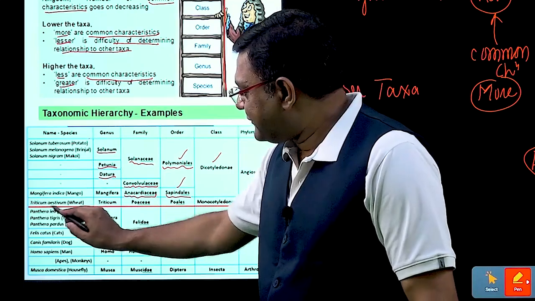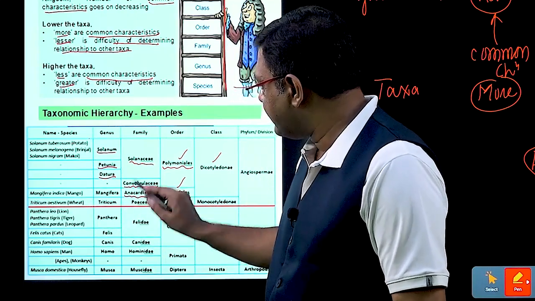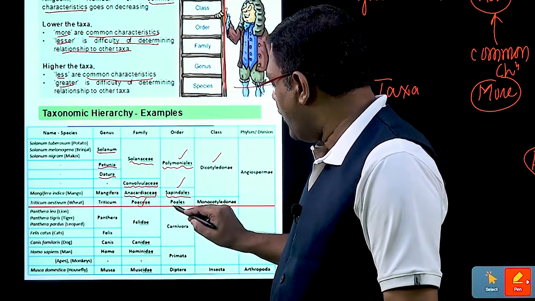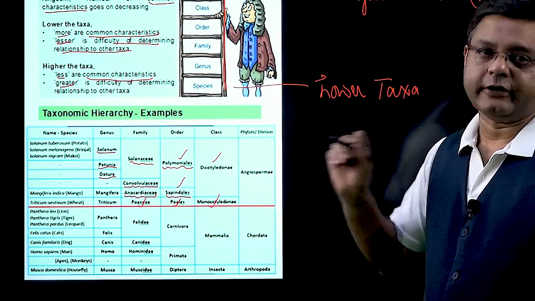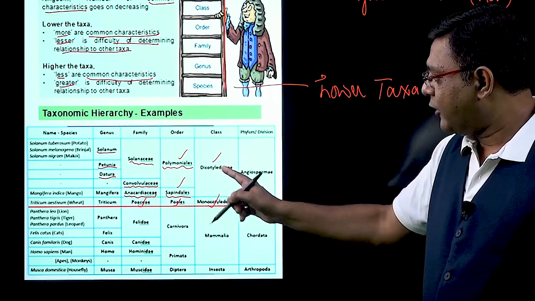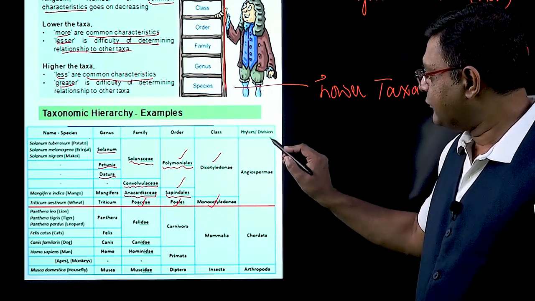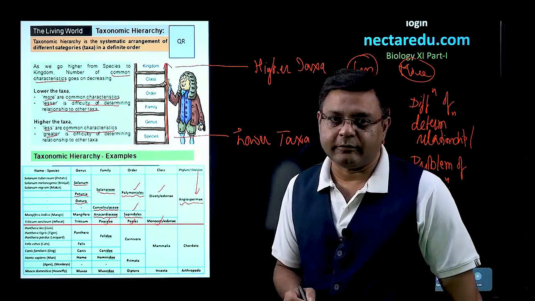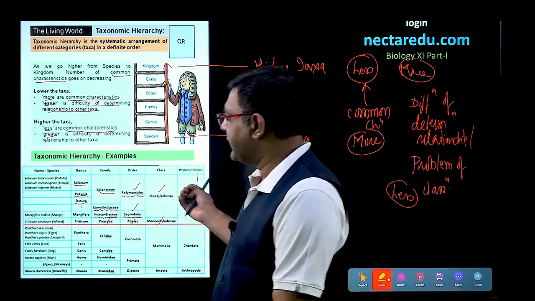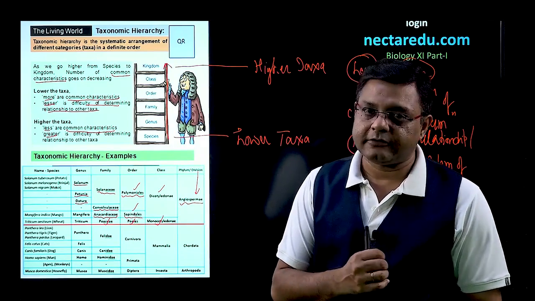Now, next example is Triticum aestivum. Triticum aestivum, the family is Poaceae, order is Poales, but here we place it into Monocotyledonae. So, if we talk about these two classes, then we come to the division. It is plant, so it will be division. So, division is Angiospermae. So, this is the taxonomic hierarchy for these plants.